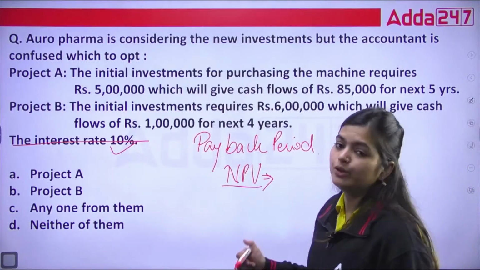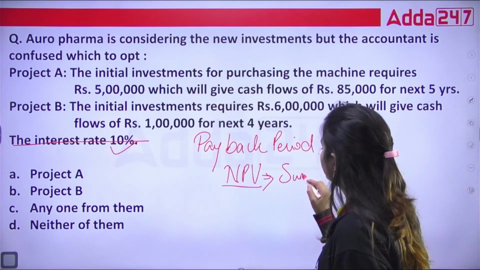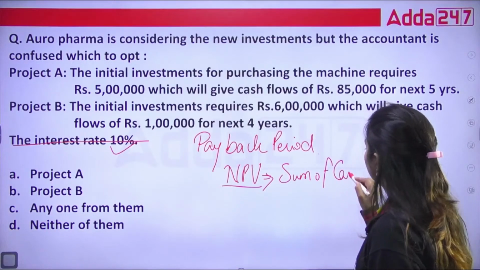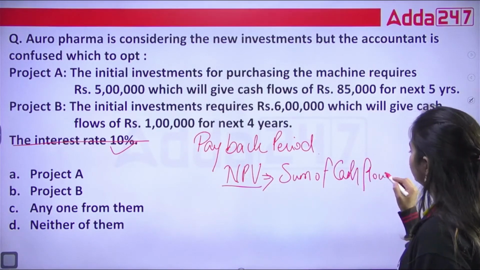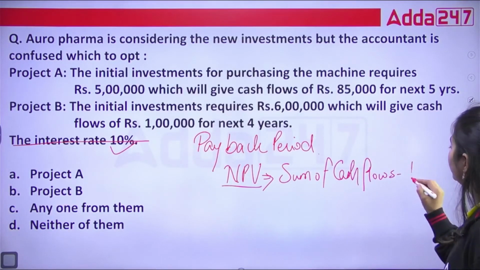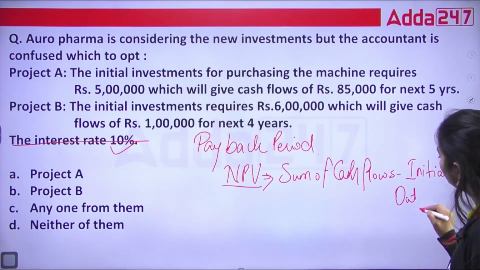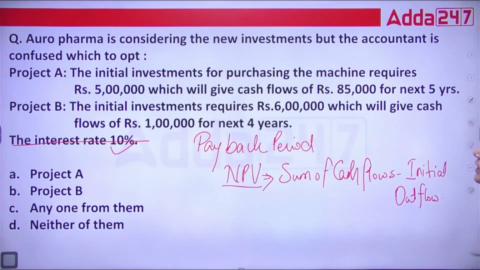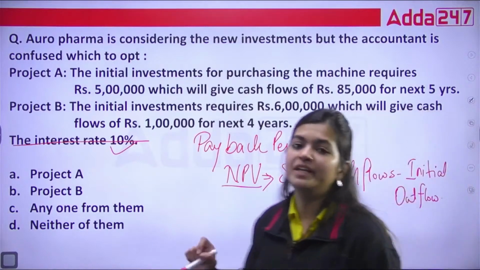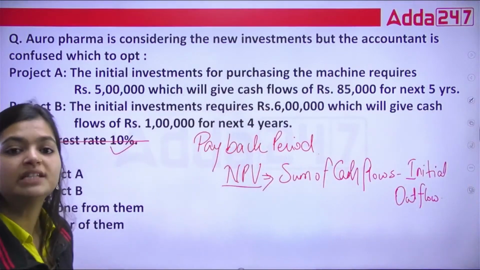And net present value says what? Sum of present value of cash flows minus initial outflow. This is what they use for calculation of NPV. Means in this we need to do the discounting.